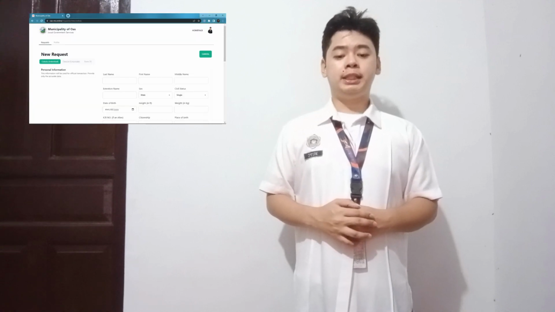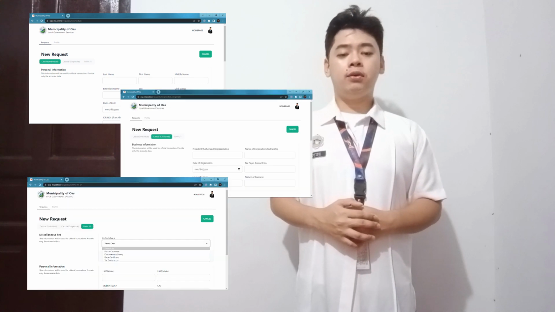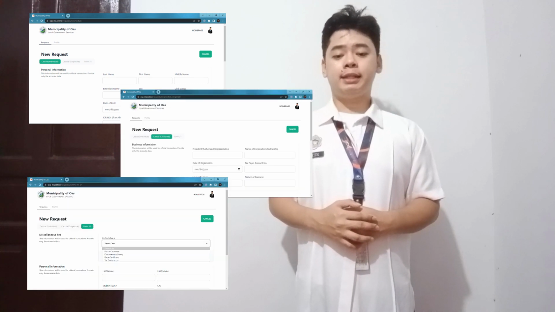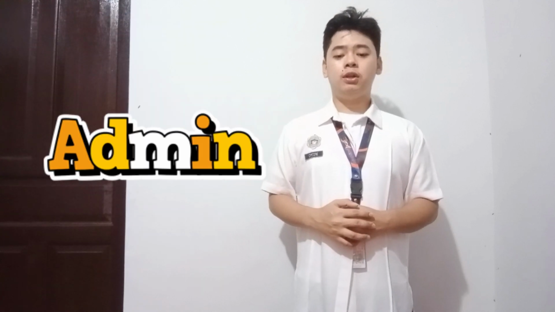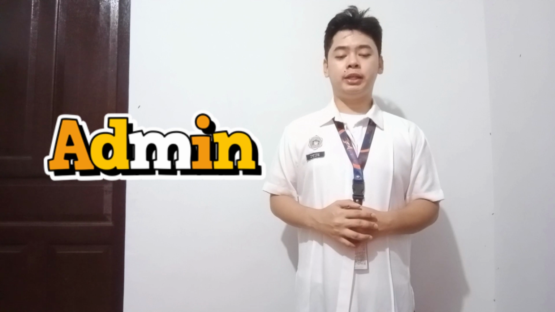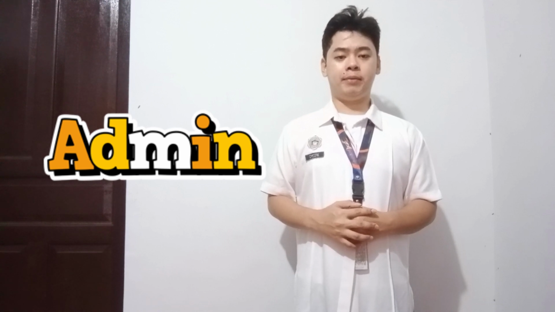To deal with it, the user or resident of Buhi must first fill up the information provided in the system, from the form of CTC for individual, CTC for corporation, and Accountable Form 51 by selecting miscellaneous fees transactions. The admin also has an account to manage and monitor the system, and the users that are also managed by the admin who transacted for issuing the CTC and AF 51.